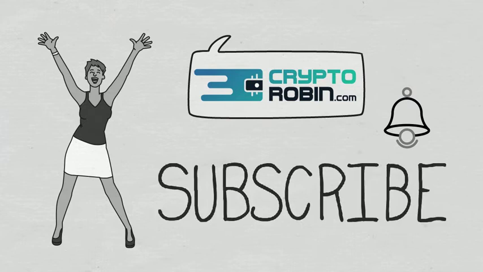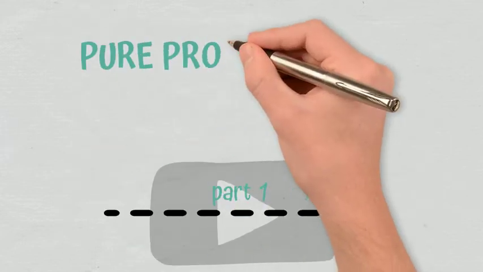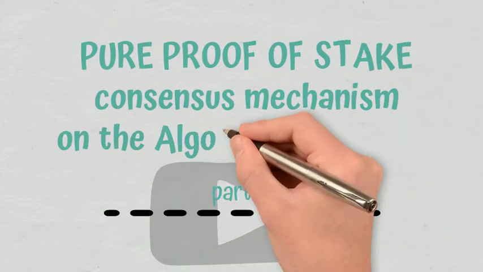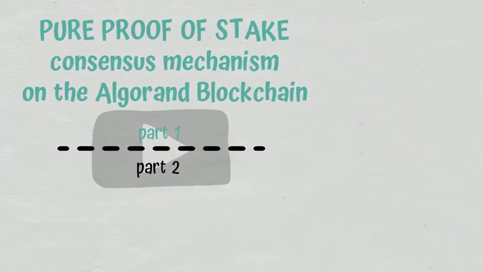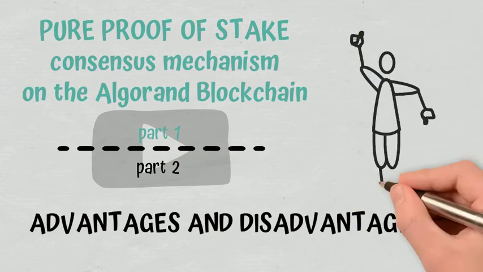For the latest news and reviews of the crypto space, you can also find us on our other YouTube channel, CryptoRobin. If last time I was explaining what the pure proof-of-stake consensus mechanism on Algorand entails and how it takes place, today we will recap and then take a look at what advantages and disadvantages it can have.